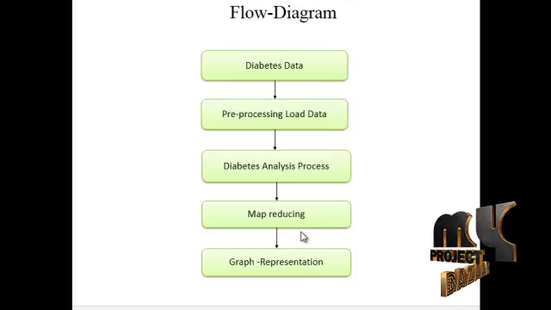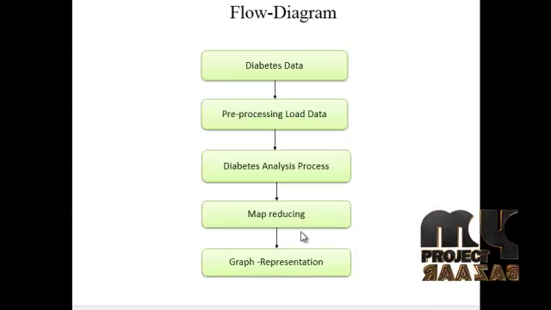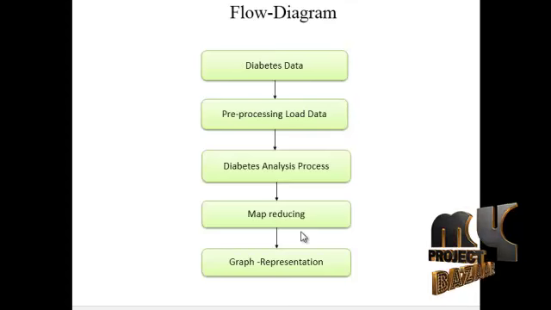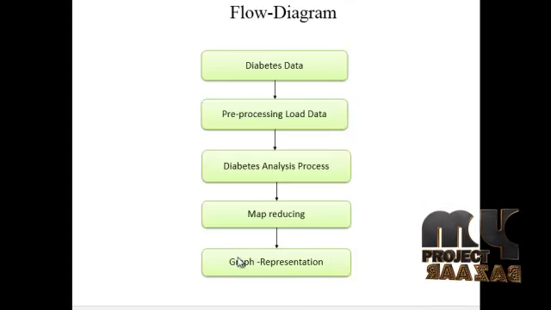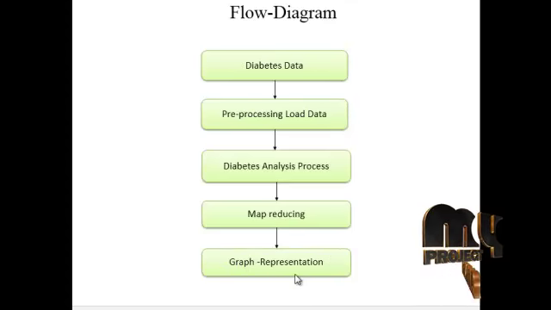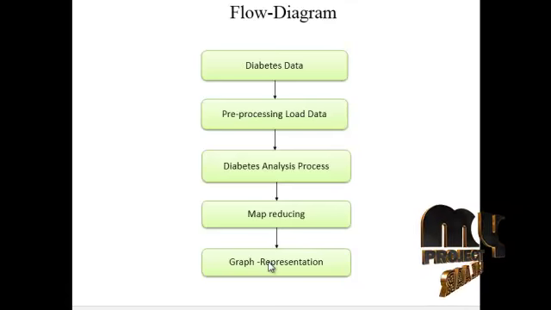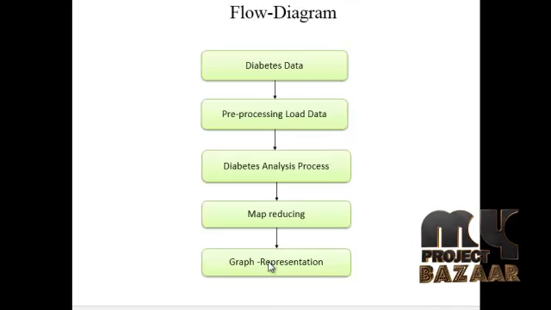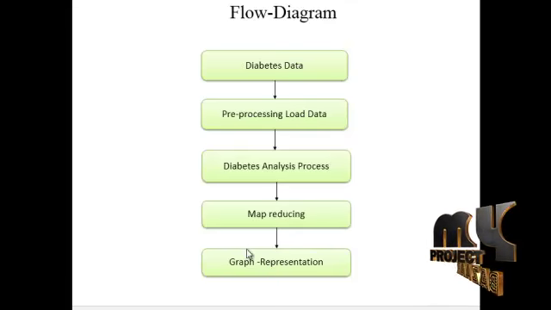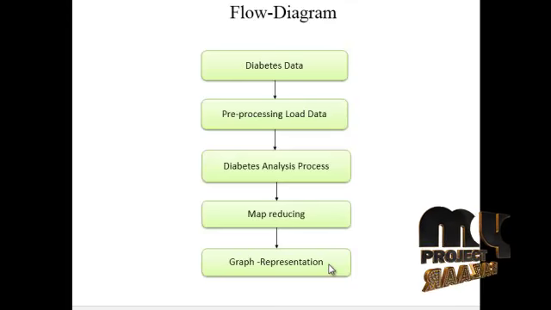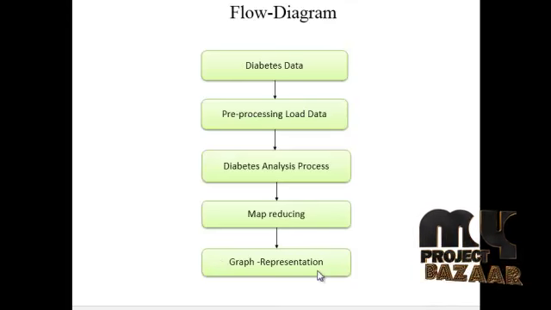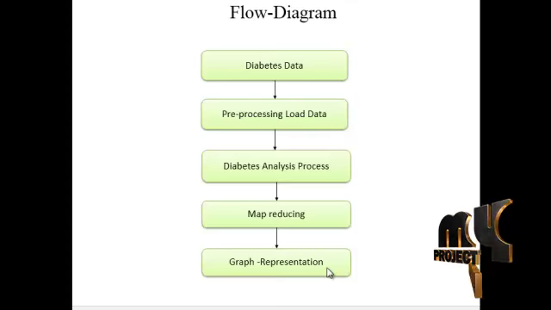Hadoop can be installed in our process, for our database. The final result is a graph representation. It shows which amount of data is high in the diabetes dataset, which year is high, which year is normal, and which year is small or slow. All of the information is displayed in our graph representation, a visualization, so the user can easily gather the information.